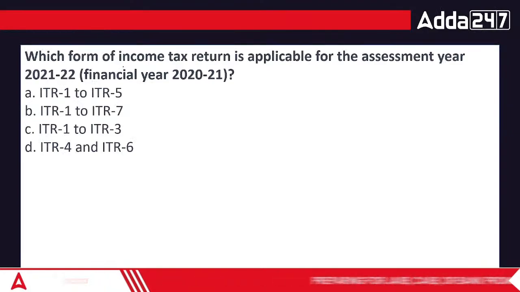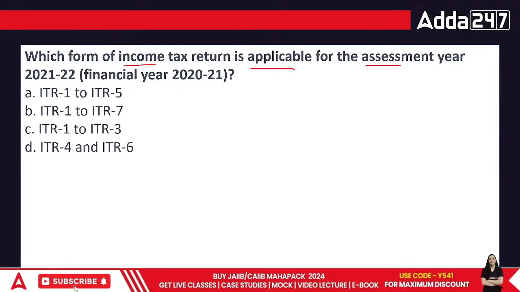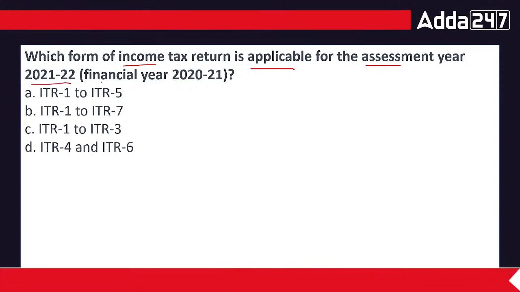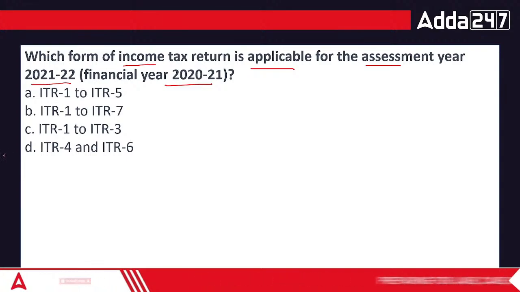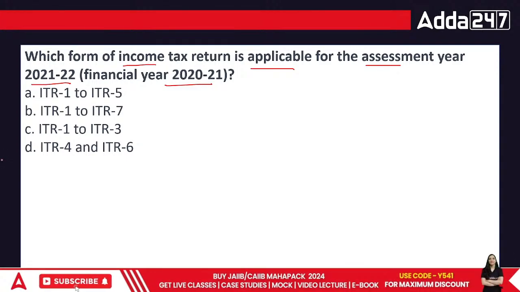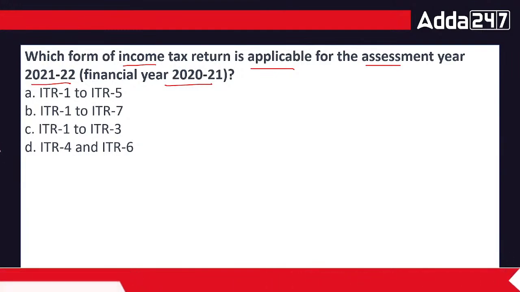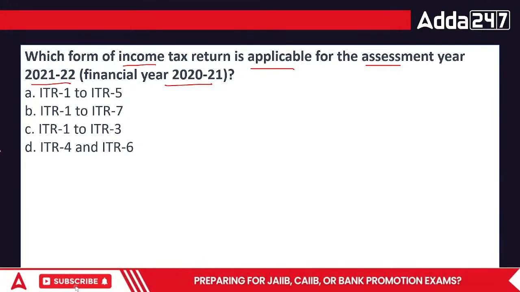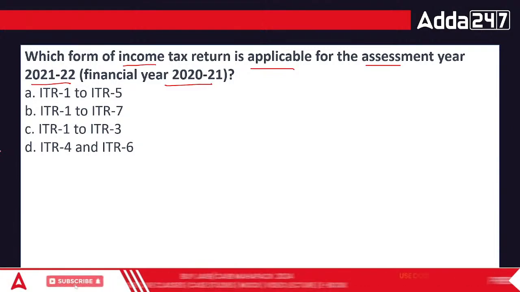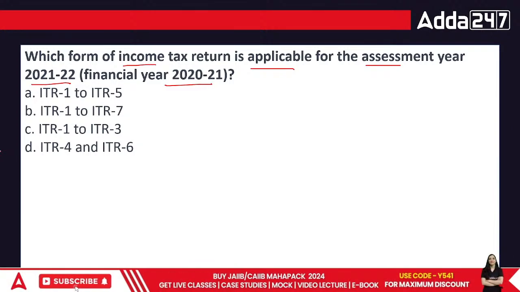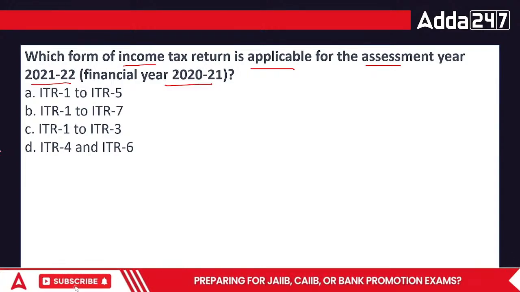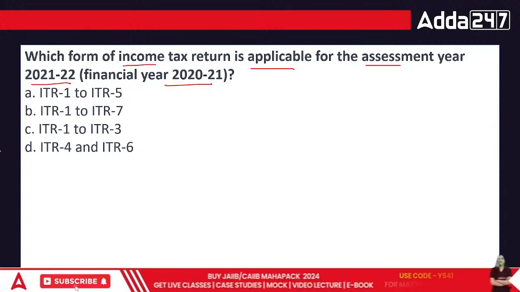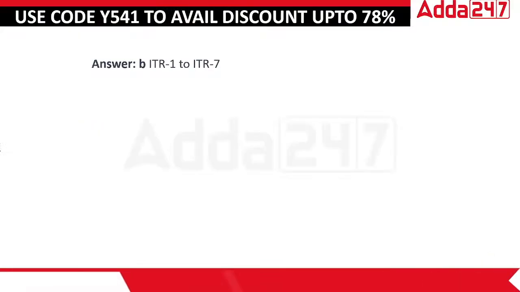Which form of income tax return is applicable for assessment year 21-22, financial year 2021? We have done this; it is from the book itself. They can change it from 2022 to 2023, and the financial year should change as well, because this year the new syllabus has come and the Macmillan book can give a different question, since the budget is not out currently. Once the budget is out, they can make amendments. But there hasn't been much amendment to the ITR, so the answer would be ITR 1 to 7.